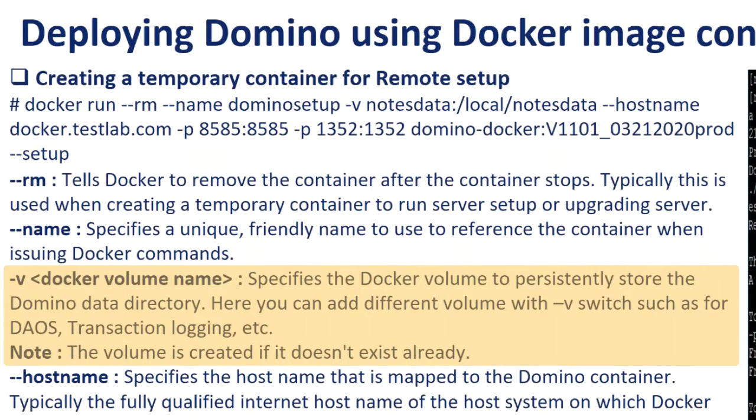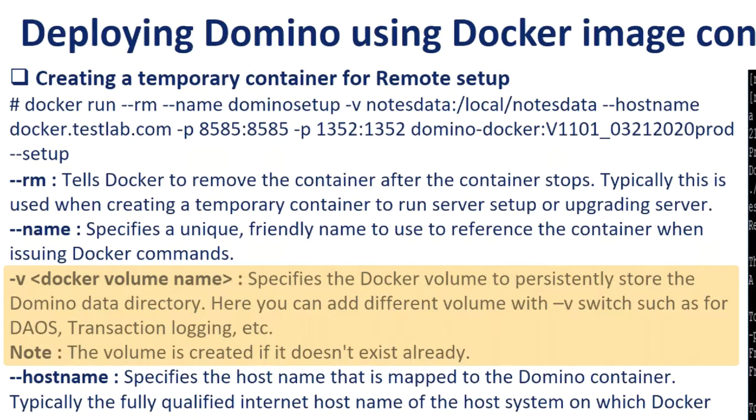Next is -v, then docker volume name. The Docker volume which we have created in the earlier step, we need to provide that name. Please note that Docker volume is outside the Domino container. So we need to map this volume to an inside location of the container. The left side of the column in the command is the volume name, which we created earlier.